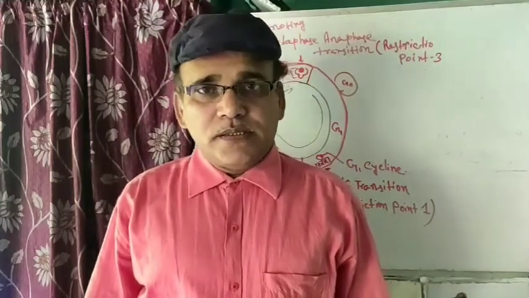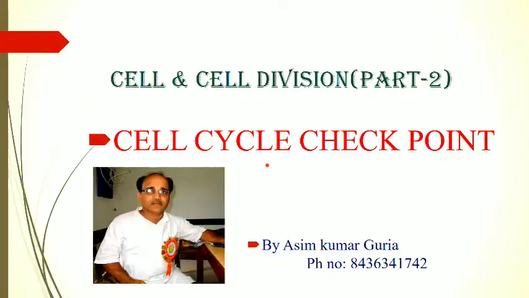What is cell cycle checkpoint? The point of the cell cycle where advancement of cell division stops due to definite factors not being fulfilled.